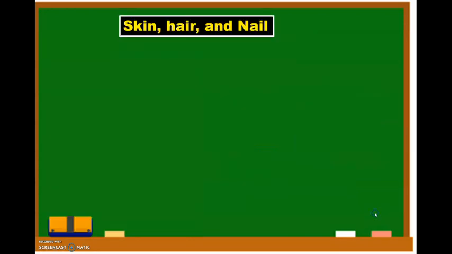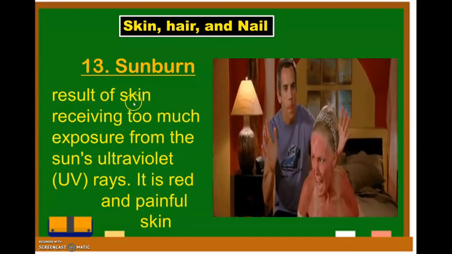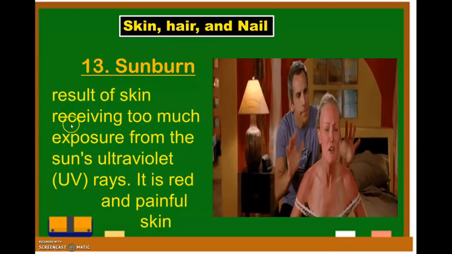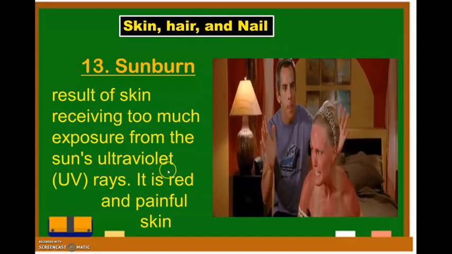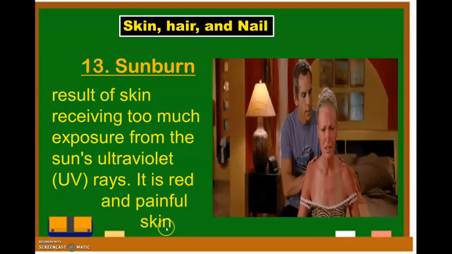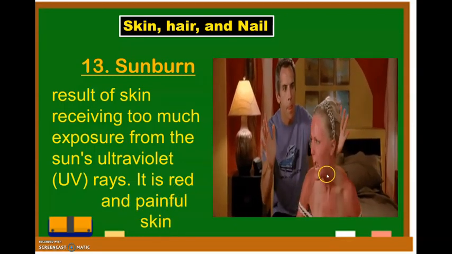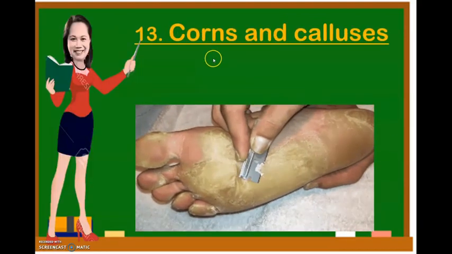Now, the next one is the skin, hair, and nail. The first one is the sunburn. It is a result of skin receiving too much exposure from the sun's ultraviolet rays. It is a red and painful skin like that one. It hurts a lot.